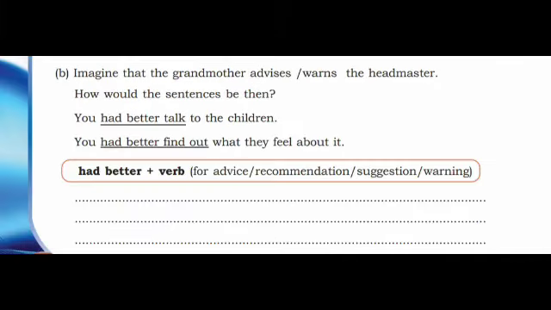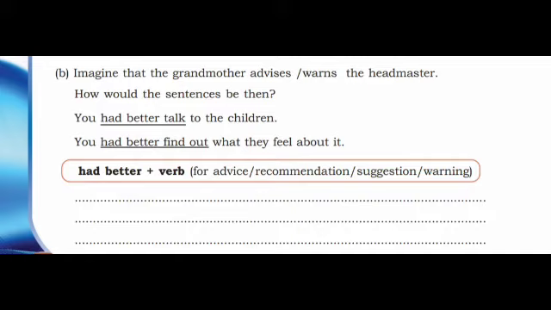Imagine that the grandmother advises or warns the headmaster. How would the sentence be then? You had better talk to the children. You had better find out what they feel about it. Here, had better plus verb. Verb means V1 form only used here.